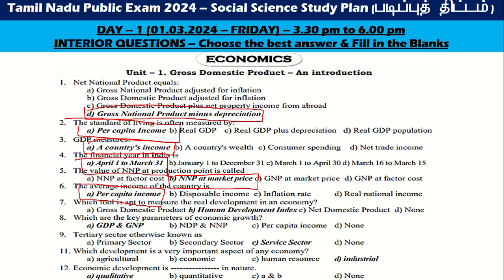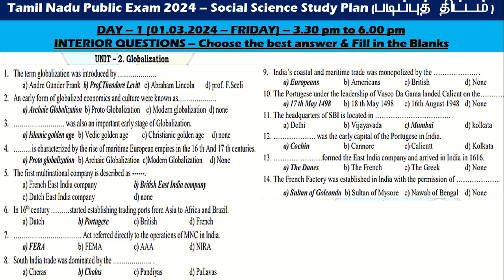Which tool is apt to measure this? Human Development Index. Which are the key parameters of economic growth? GDP and GNP. Tertiary sector, otherwise known as service sector. Which development is a very important aspect of an economy? Industrial. Economic development is qualitative in nature. Let's go to the next one.